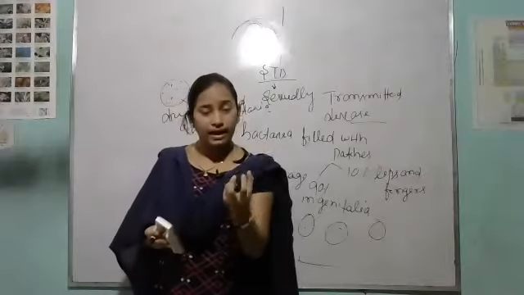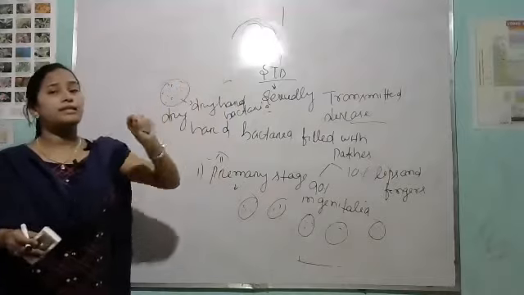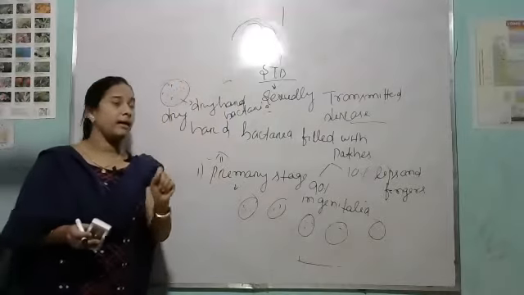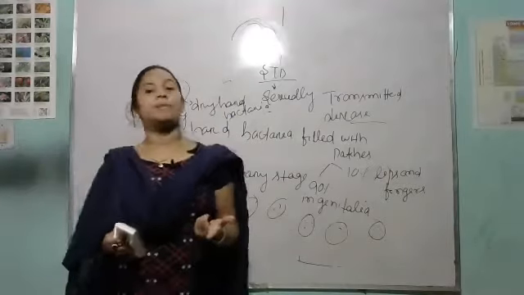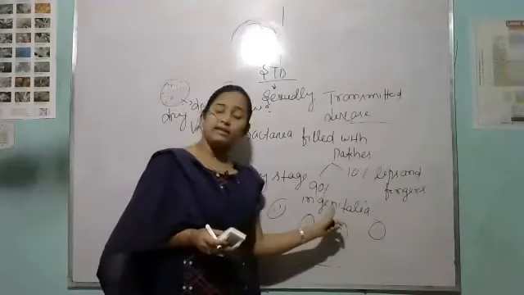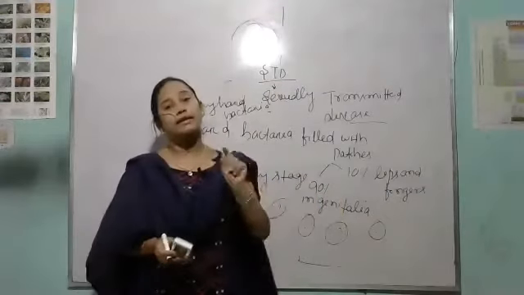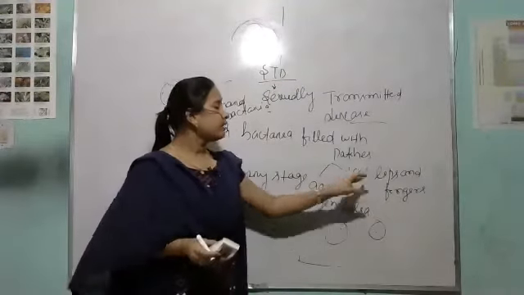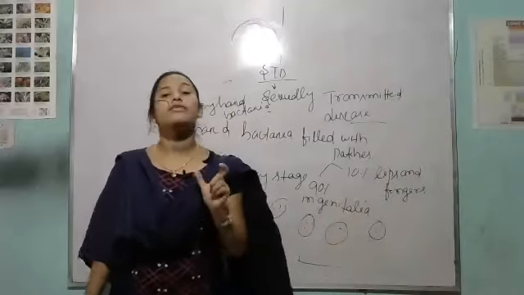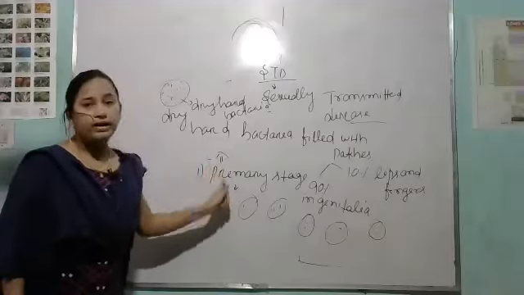The location is 90% in the genitalia region, meaning external and internal reproductive organs, and 10% in lips and fingers. Clear? That is the primary stage of syphilis.